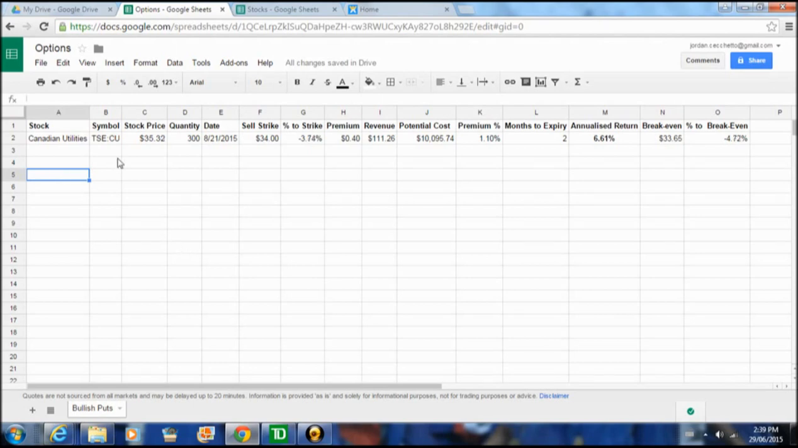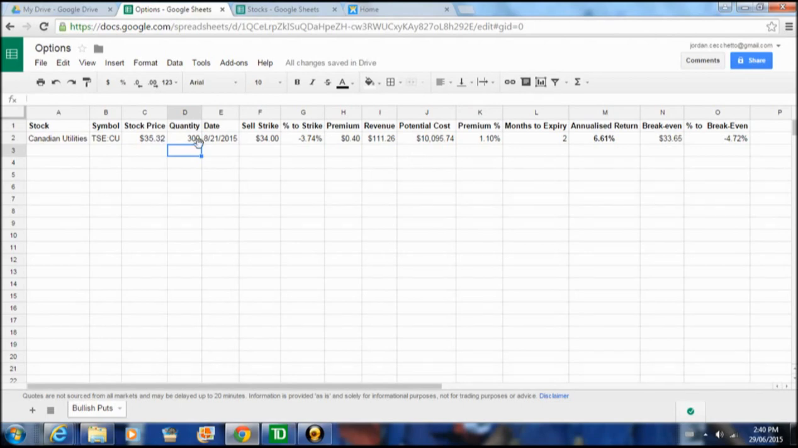So for this example here, Canadian Utilities, again, trading around the $35.30, 40 cent level right now, $35.32. We're going to choose a quantity of 300 shares. Generally, we're comfortable with $10,000 blocks with any of our trades. You may be comfortable with more, less. That's up to you. With a quantity of 300, that would amount to a cost of just over $10,000.